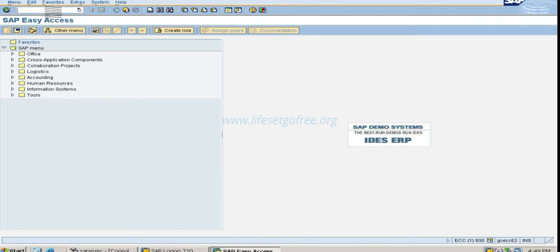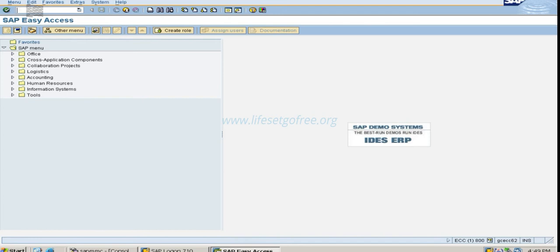This field is known as the transaction bar. Here we will be giving the transaction code. Whenever you want to go to some new screen, you have to give the transaction code that will navigate you to that screen. So here we will start with the creation of a program.